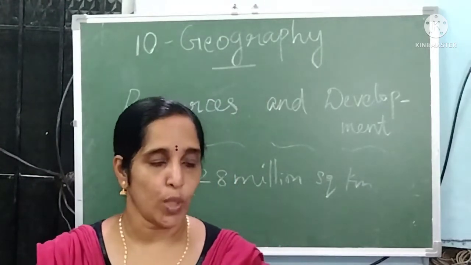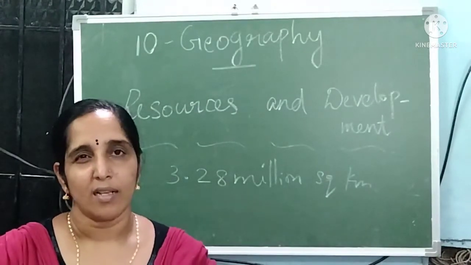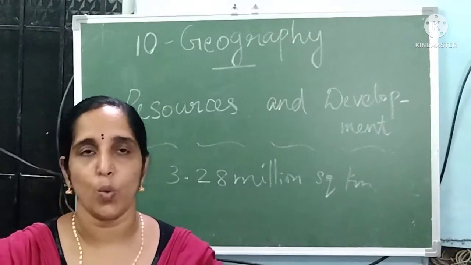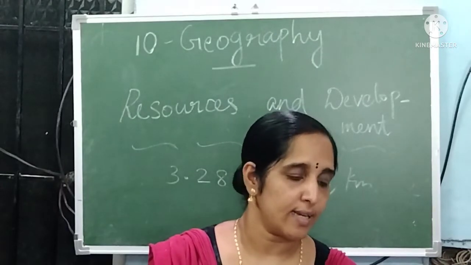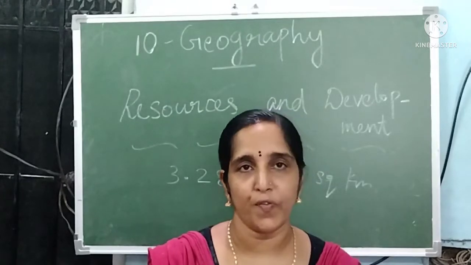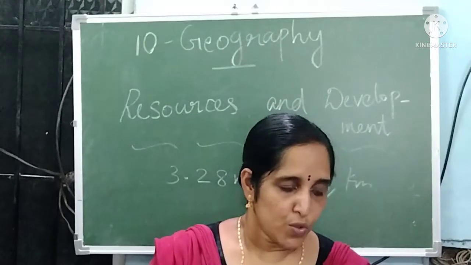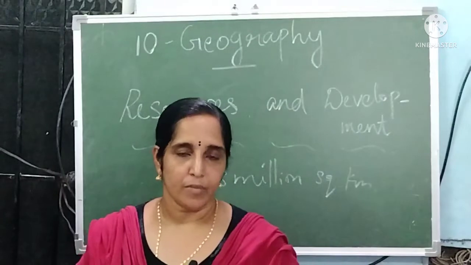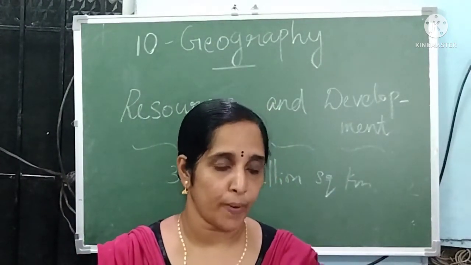So the next topic, soil erosion. Soil erosion means the movement of soil from one place to another by wind, water, etc. The washing down of a layer of soil is called soil erosion. When there is running water at the time of rain, the soil can be eroded, moving away from one place to another.